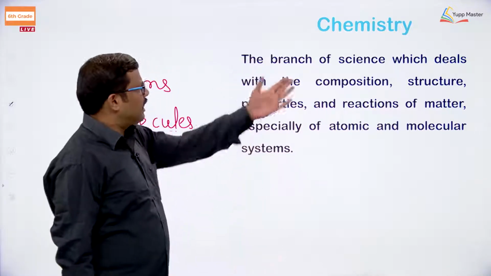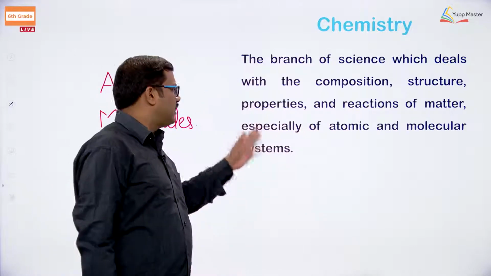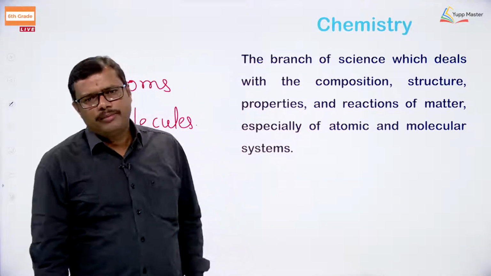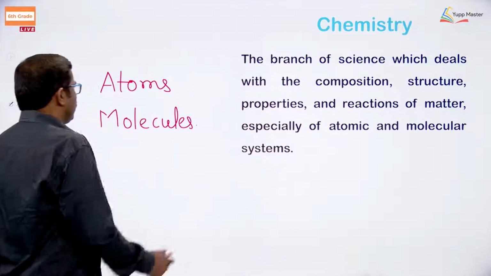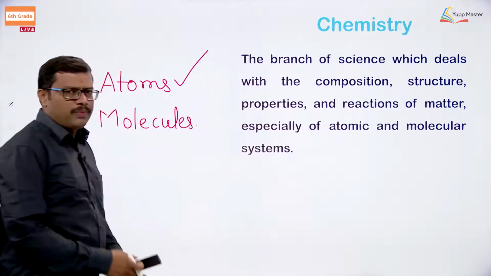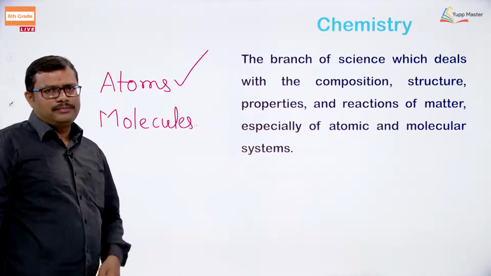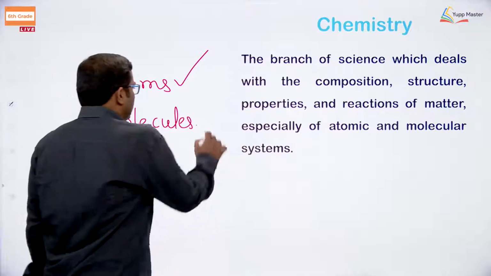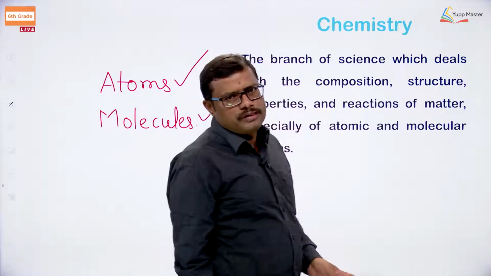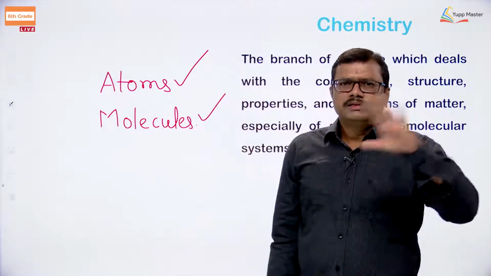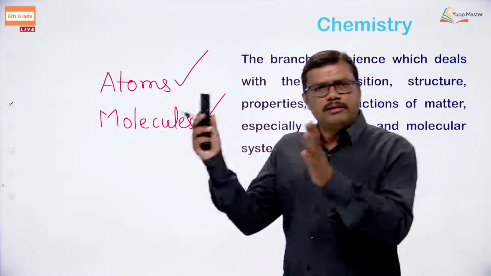If you say it is a branch of science which deals with the composition, structure, properties, and reactions of matter, especially at atomic and molecular systems, that is to say it is used in learning the composition of atom, structure of atom, the reactions of atom. Similarly, composition of molecule, structure of molecule, reactions of molecule. Simple. So, chemistry is the science of atoms and molecules.